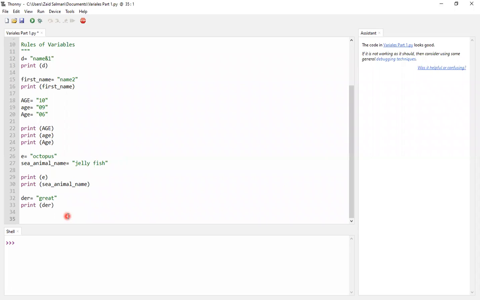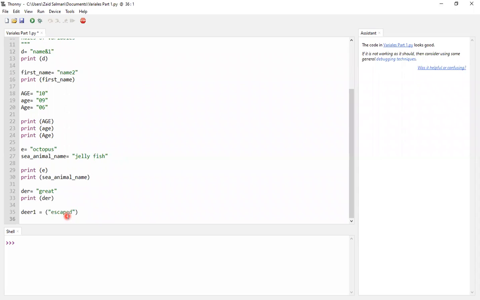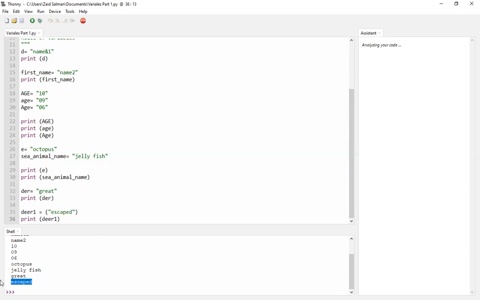For example, I write dear1 and give it a value, and then if I write print dear1 and run the program with F5, I won't get an error.